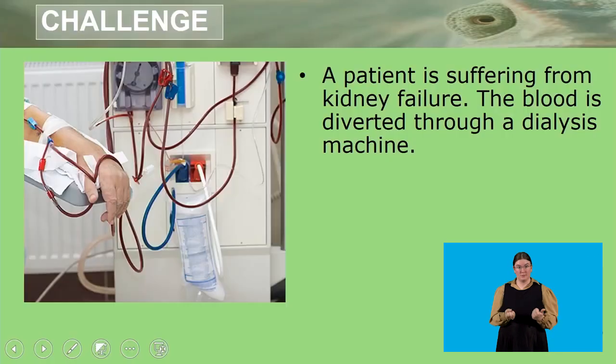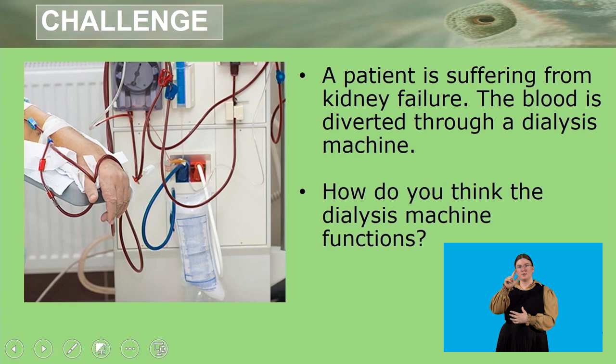Okay, so for the challenge, you have a little scenario, and the scenario reads as follows. A patient is suffering from kidney failure. The blood is diverted through a dialysis machine. How do you think the dialysis machine functions?